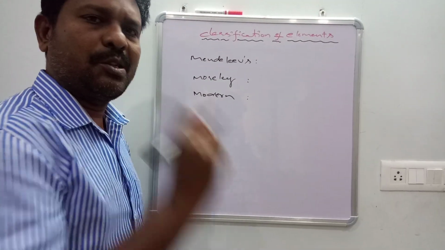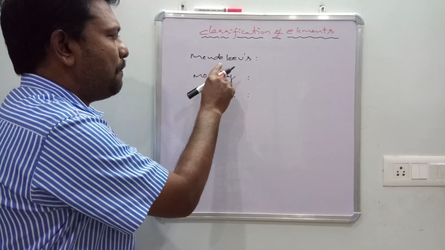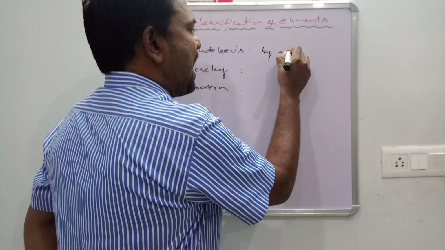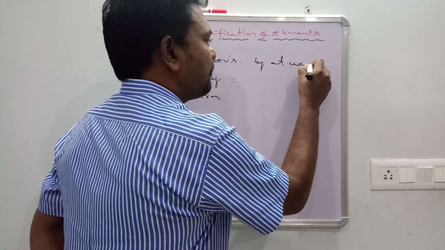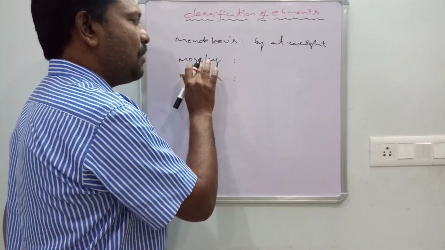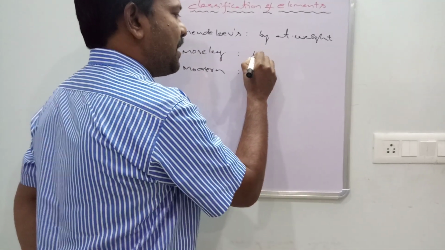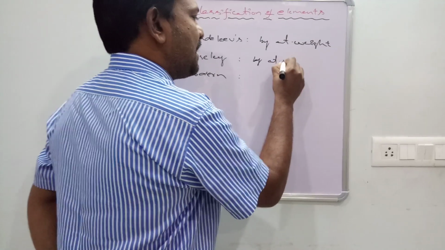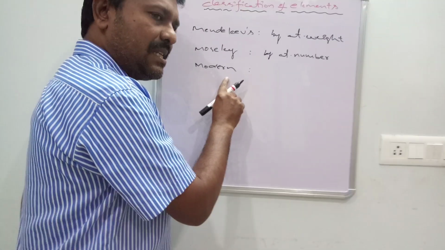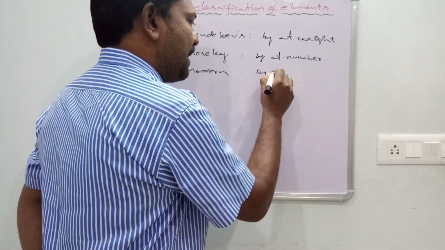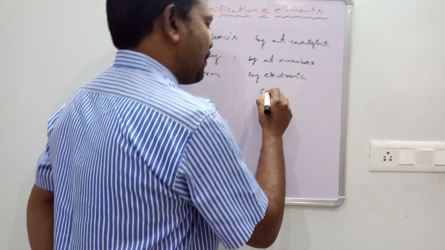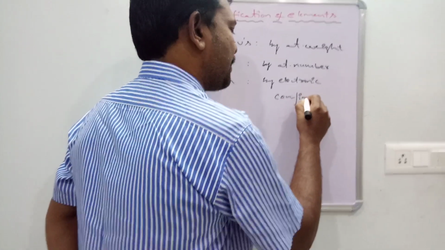One point to remember: Mendeleev classification is by atomic weights. Moseley classification is by atomic number. Modern classification is by electronic configuration.